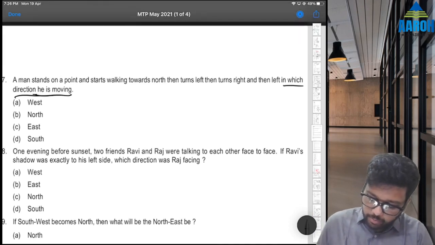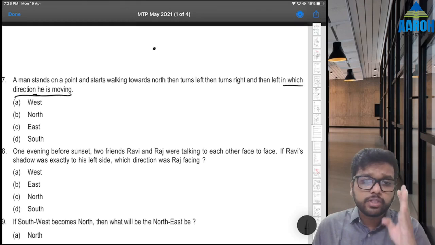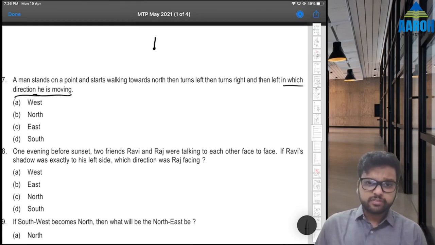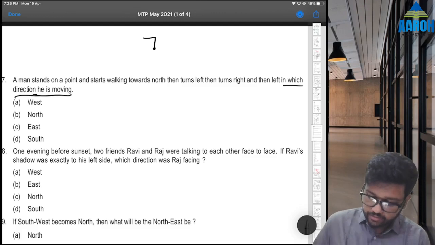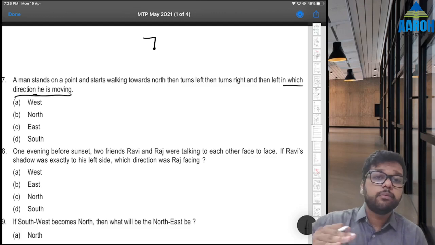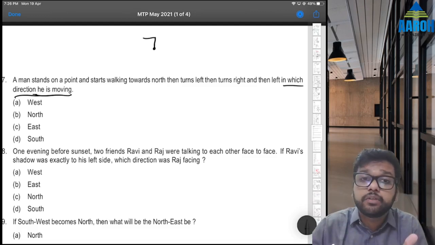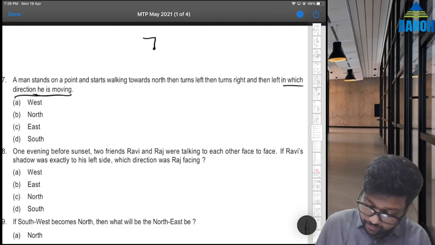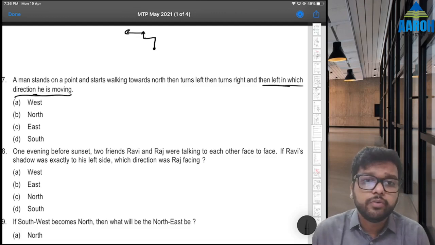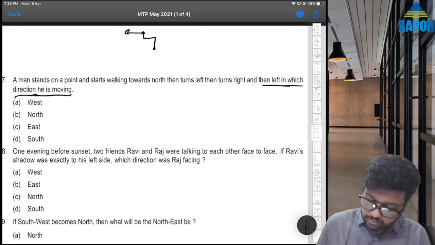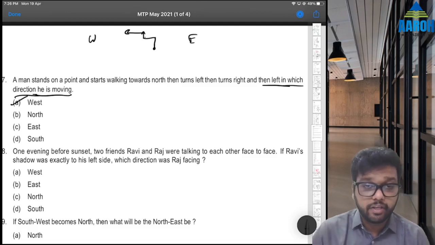So man stands on a point, fine. Starts walking towards north, up. Then turns left, left means our left, so here. Then turns right, right means imagine yourself in place of that person, so right will be up. And then left, that means here. So in which direction is he moving? So this side is, we know, this is east, this is west, right? So west will be the correct answer, option A.